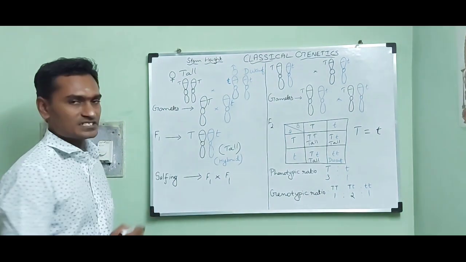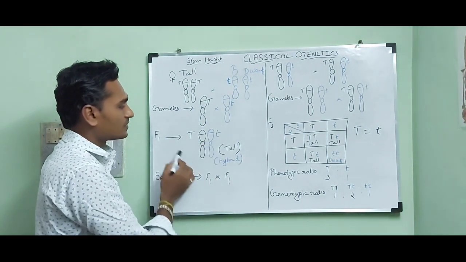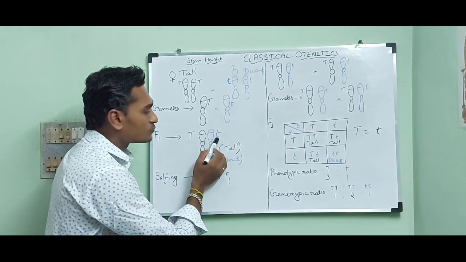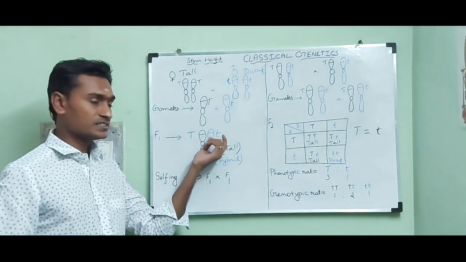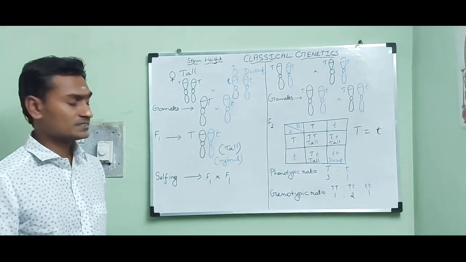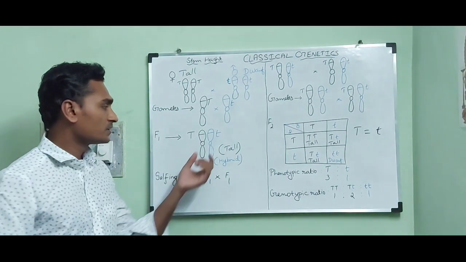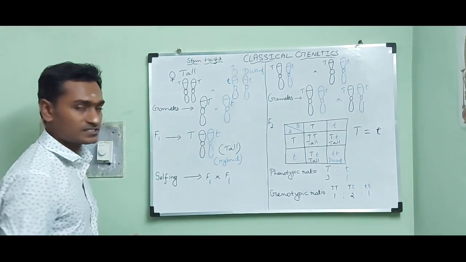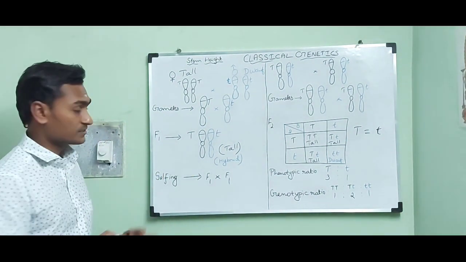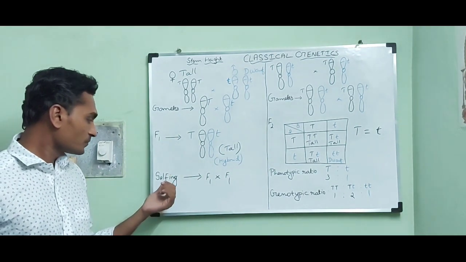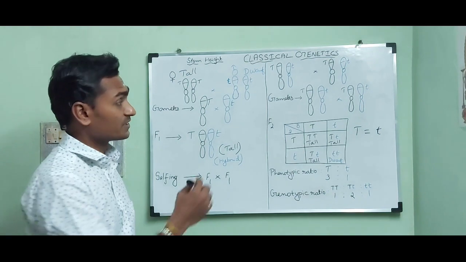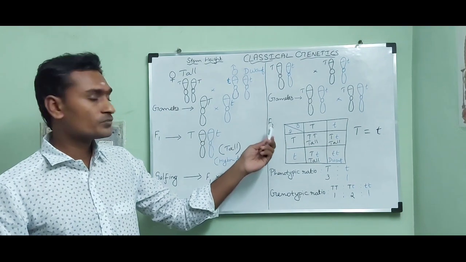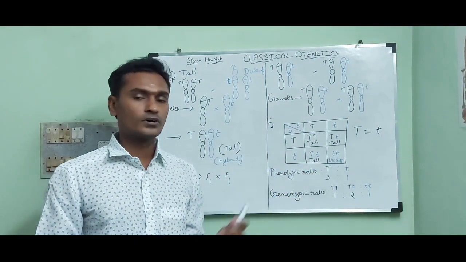In F1 generation, all the young ones are tall, even though they have also received the allele small t for dwarfness. Isn't it? Because the capital T is dominant over the recessive t. So the F1 hybrids are allowed to self-breed. In F2 generation, we are able to find the appearance of both tall and dwarf characters.